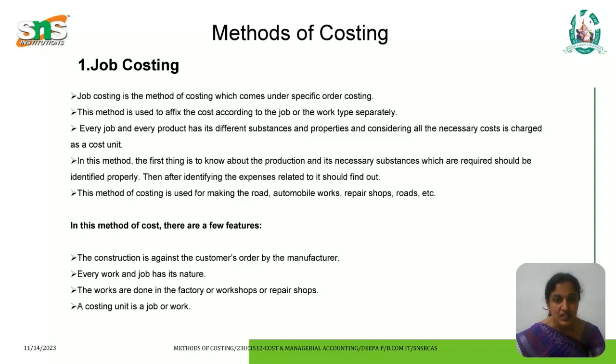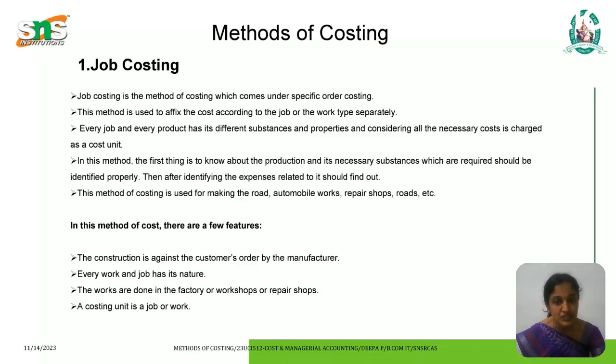a cost unit. In this method, the first thing is to know about the production, and the necessary substances which are required should be identified properly. Then after identifying, the expenses related to it should be found out. This method of costing is used for making roads, automobile works, repair shops, etc.